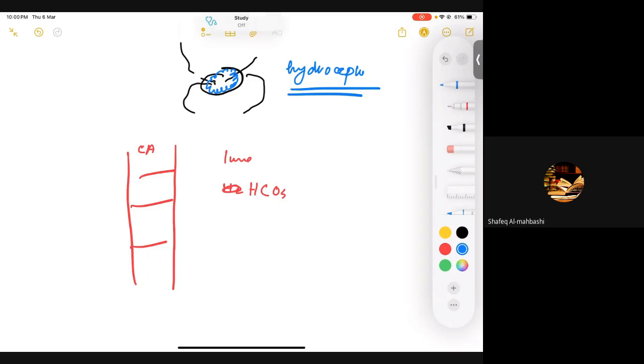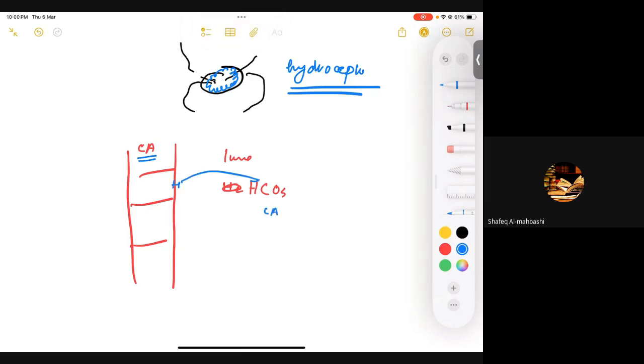In carbonic anhydrase, H plus is generated and moves out, and the carbonic anhydrase again reverses this reaction and gives CO2. CO2 again comes inside, and carbonic anhydrase converts it into H plus and HCO3, and in this way the bicarbonate is reabsorbed.